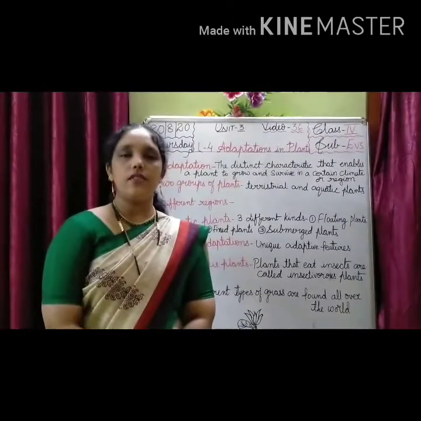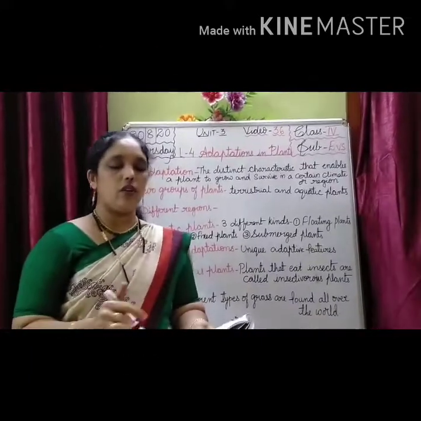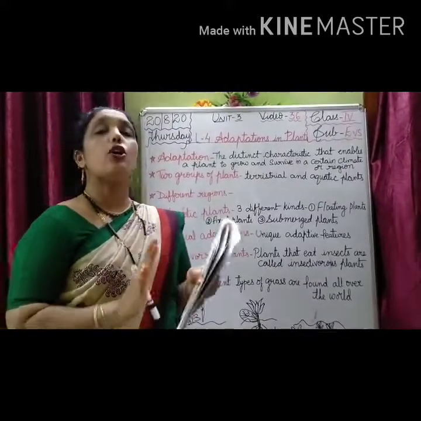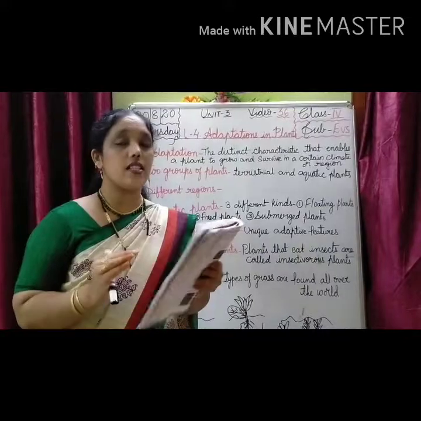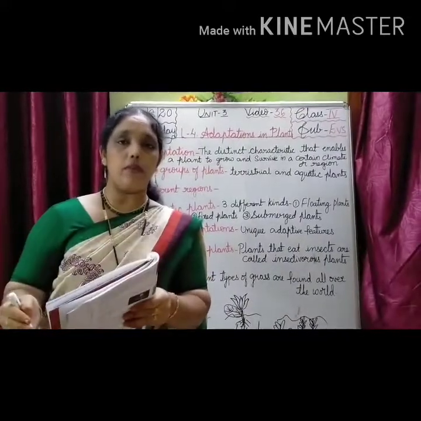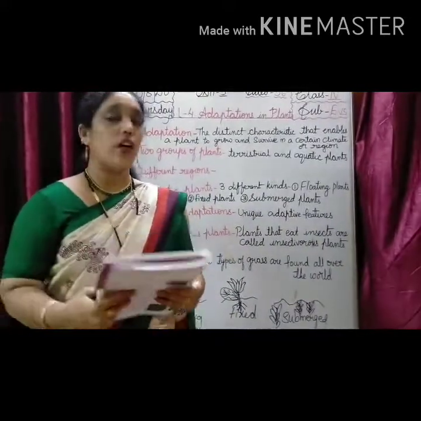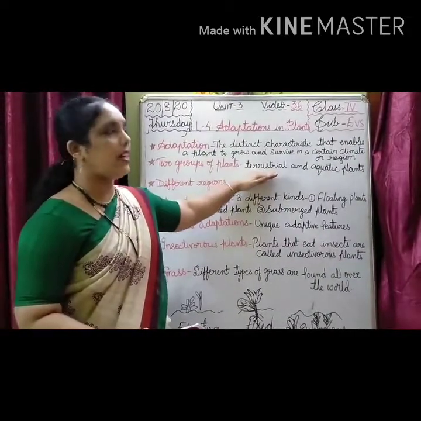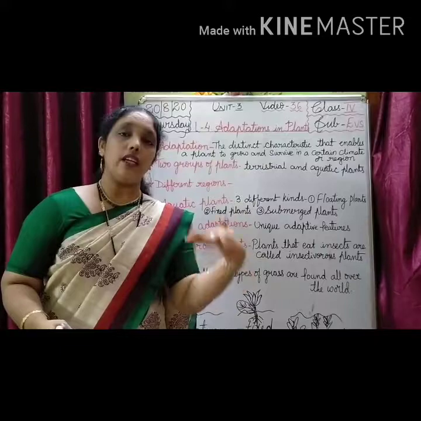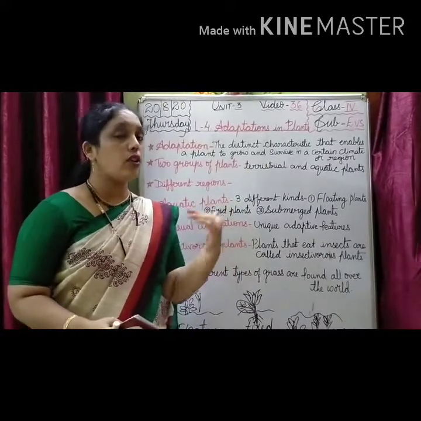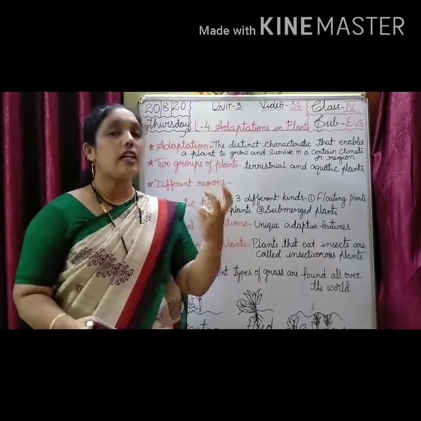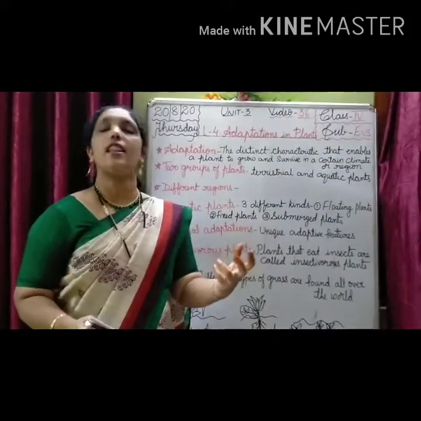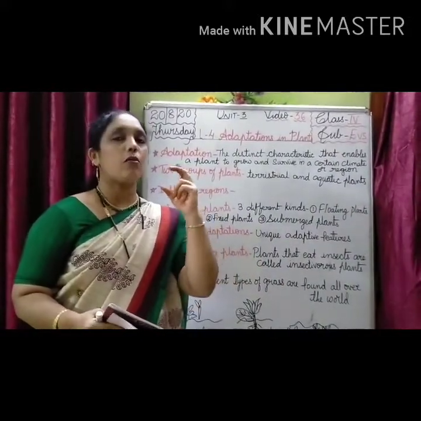Children, just now I told you, now we are going to know about some unusual, it means unique, adaptation. What is that unique adaptation in these plants? Now you are going to learn. Till now you have learned about the terrestrial plants which grow on the land and aquatic plants which grow in or under the water. Now you are going to know about a unique type of plants. What is the uniqueness in those plants? That I am going to explain to you.